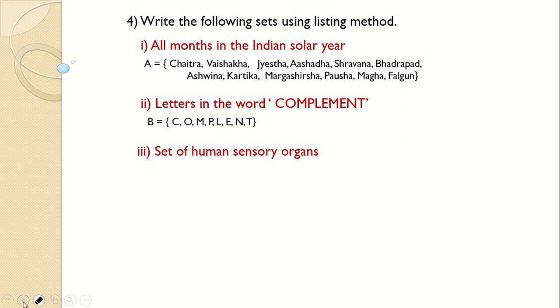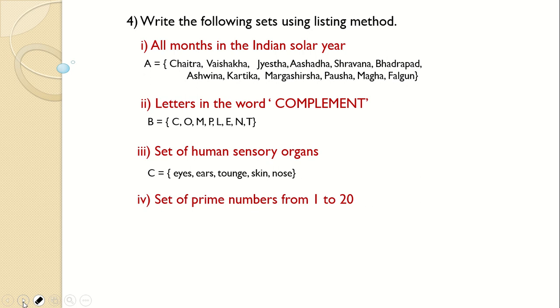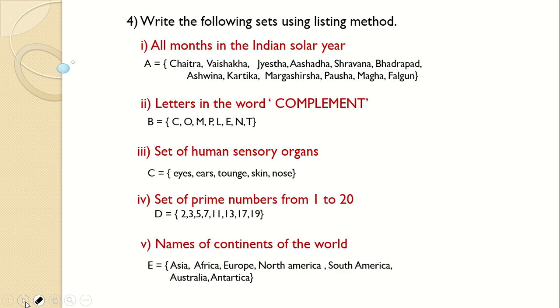Set of human sensory organs. We know there are 5 senses, so you can write the sensory organs: eyes, ears, tongue, skin, nose, separated by commas again. Set of prime numbers from 1 to 20. We have just now written 1 to 50, but here you have to write 1 to 20 only. So up to 20 means 19 you will write. Next, names of continents in the world: Asia, Africa, Europe, North America, South America, Australia, Antarctica.